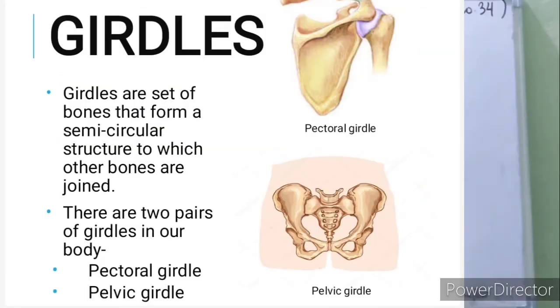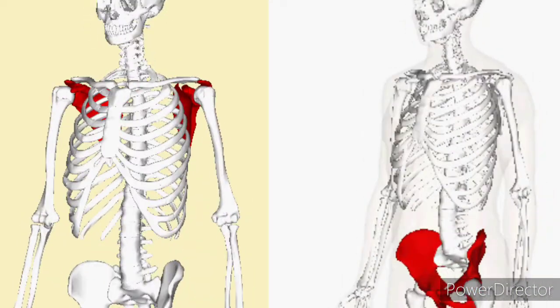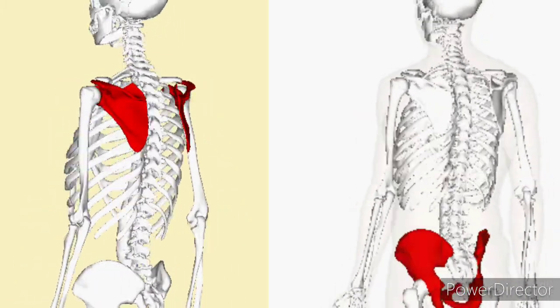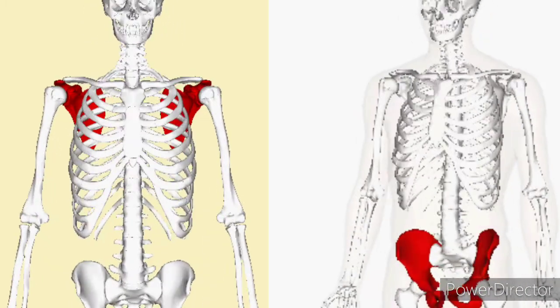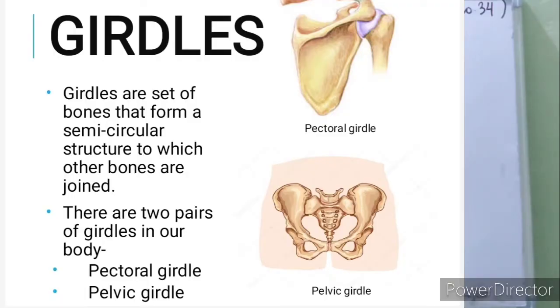Now girdles. What are girdles? Girdles are a set of bones that form a semicircular structure to which other bones are joined. There are two pairs of girdles in our body. They are a semicircular structure of bones which are joined with other bones of our body. So they are known as girdles. The first one is the pectoral girdle.